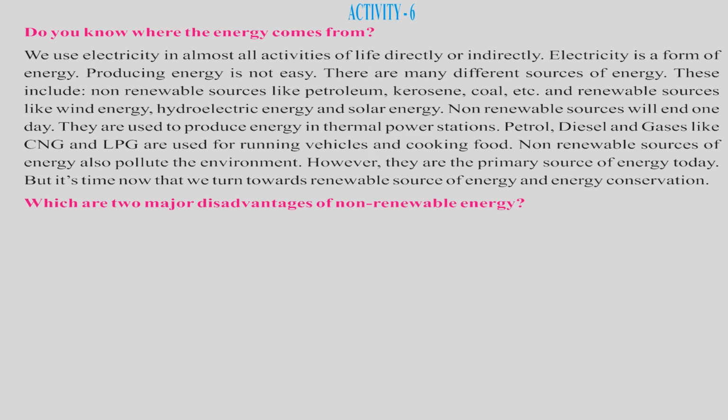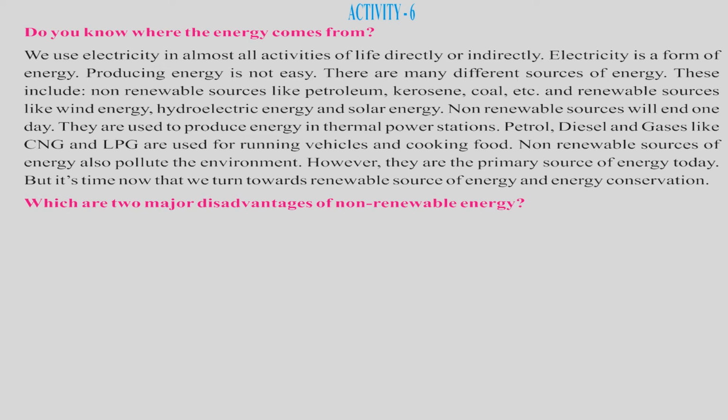So the government is asking us to use more renewable sources so that it will be useful for us. But when you are using more non-renewable sources, they will come to an end. They are used to produce energy in thermal power stations. Petrol, diesel, and gases like CNG and LPG are used for running vehicles and cooking food. Non-renewable sources of energy also pollute the environment. So, what are the side effects of the non-renewable sources? They are polluting the environment also.